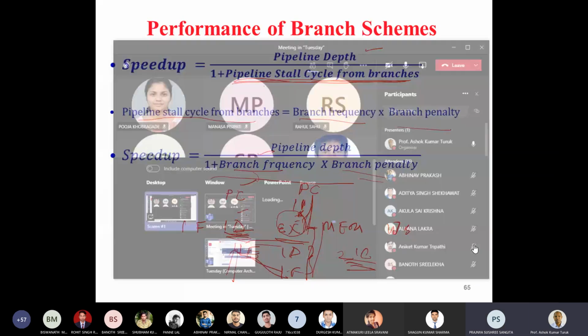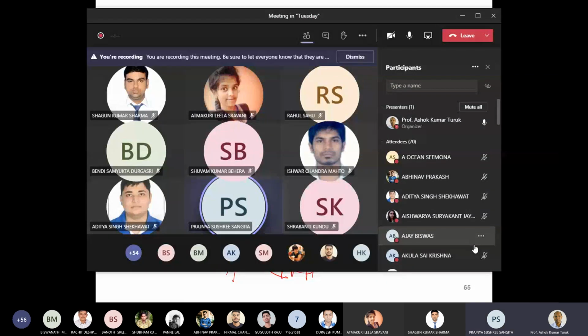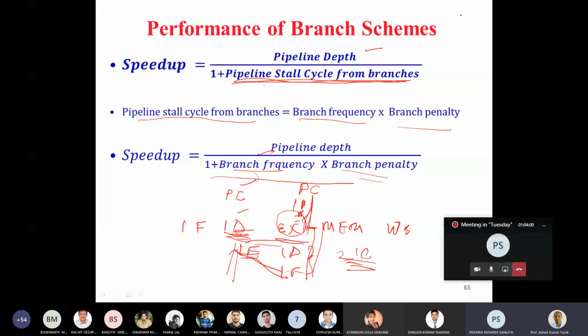Sir, in normal cases, except for branch instructions, the PC gets updated in the IF stage only. Yes. But if it is a branch instruction, then we are doing some extra work to update the PC in the ID stage only, right? Right. Okay, sir.